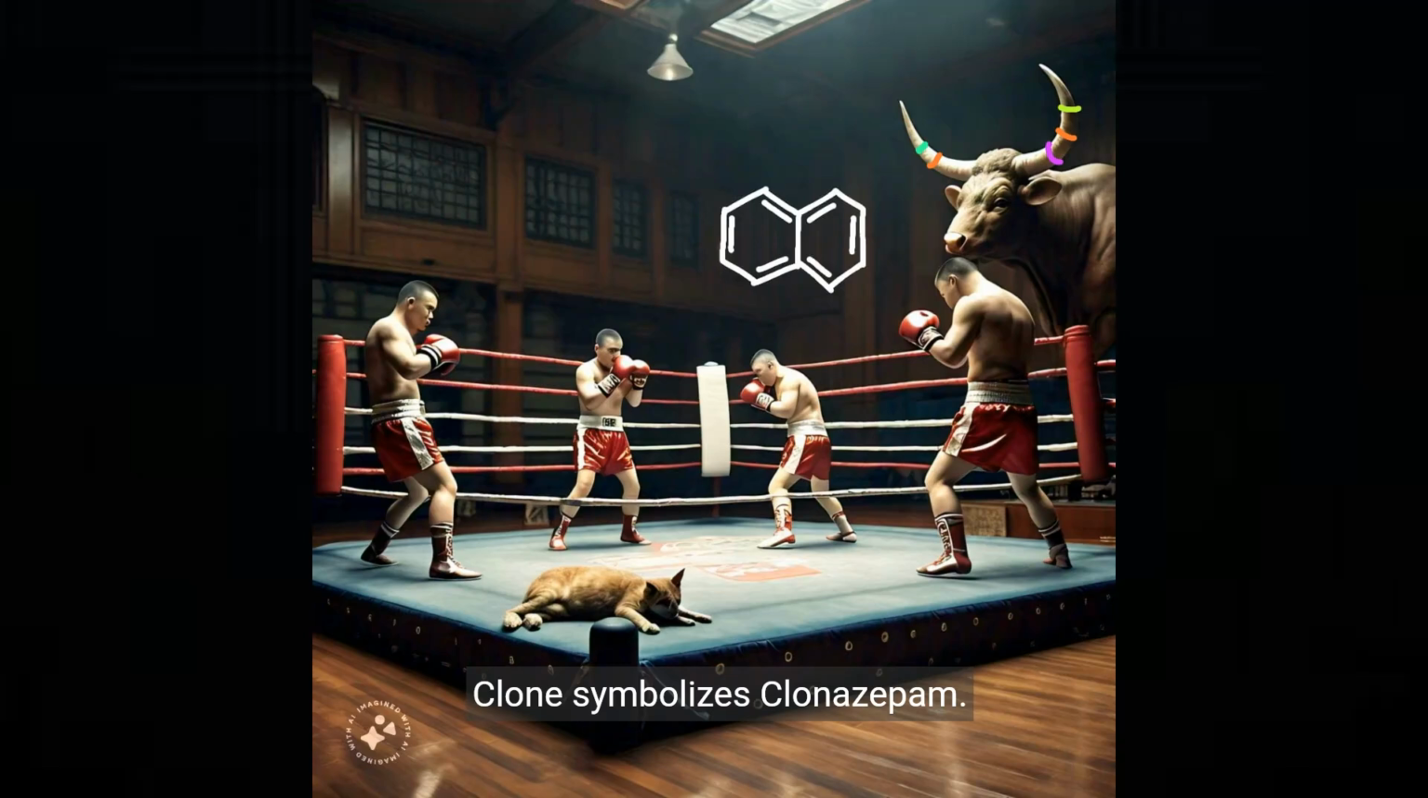Clone symbolizes clonazepam. Notice the cat in the corner of the ring? It was flung there by a stray hit from representing diazepam.